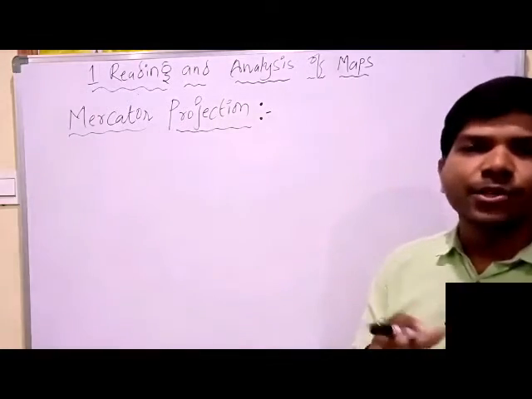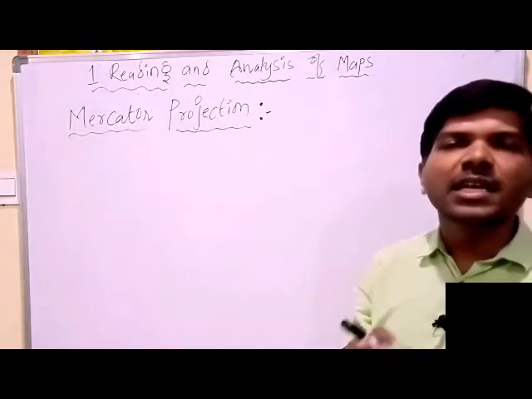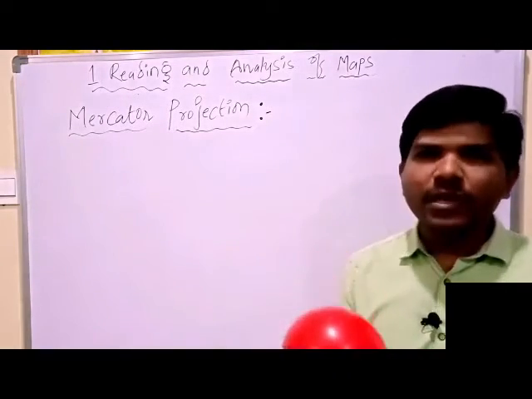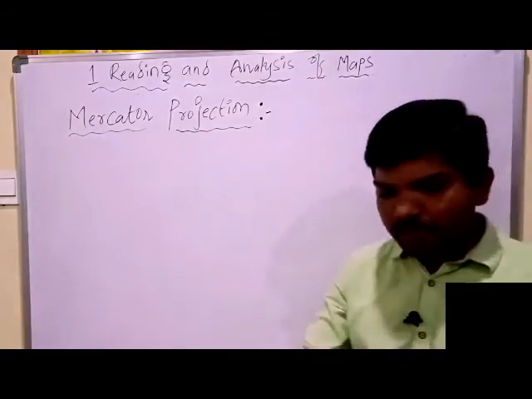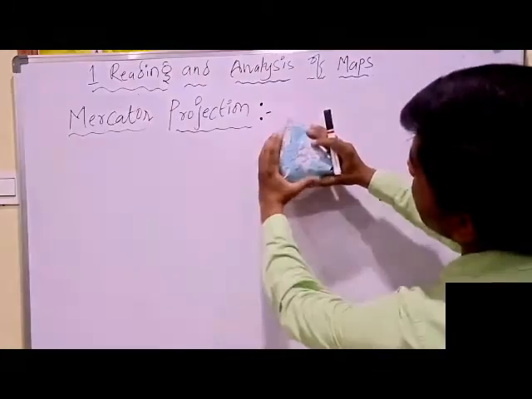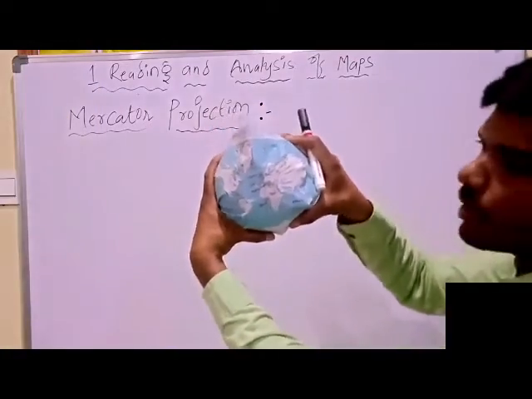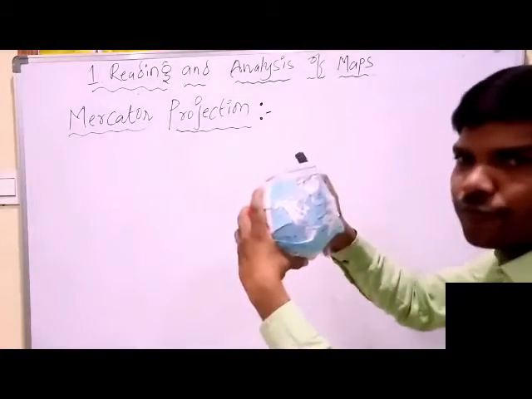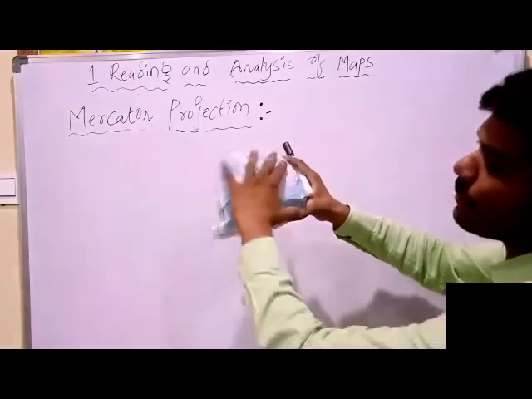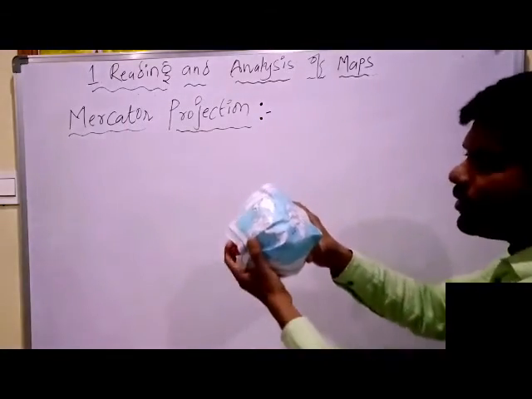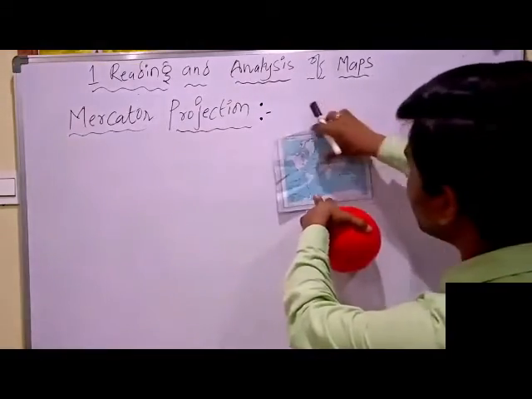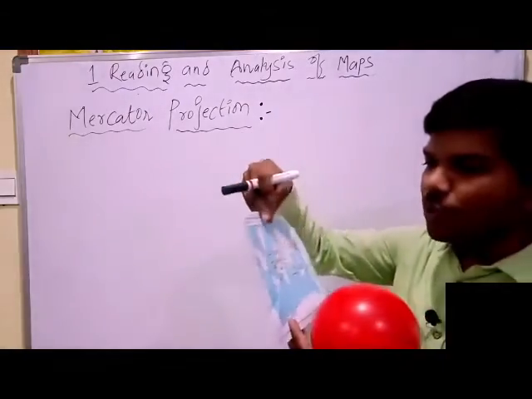As you know, the Earth is like a ball. This is a red colored ball. When we draw the Earth on paper, for example this wall map, certain disturbances will happen. If we want to draw all these locations on paper, we need a flat paper.